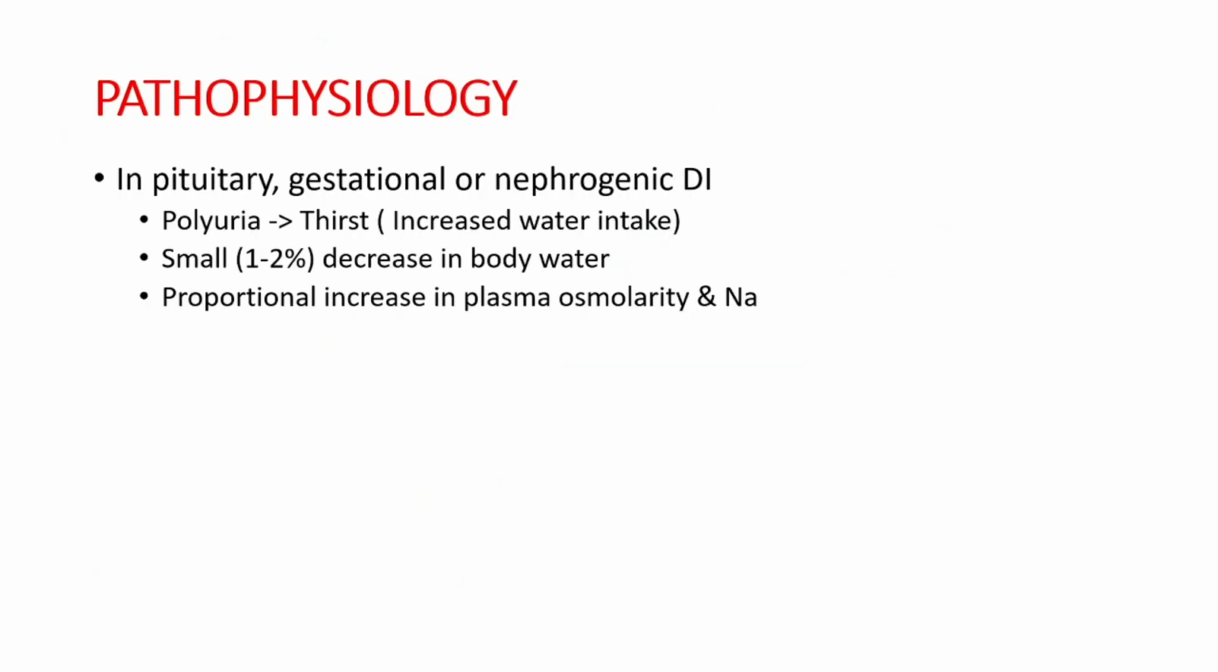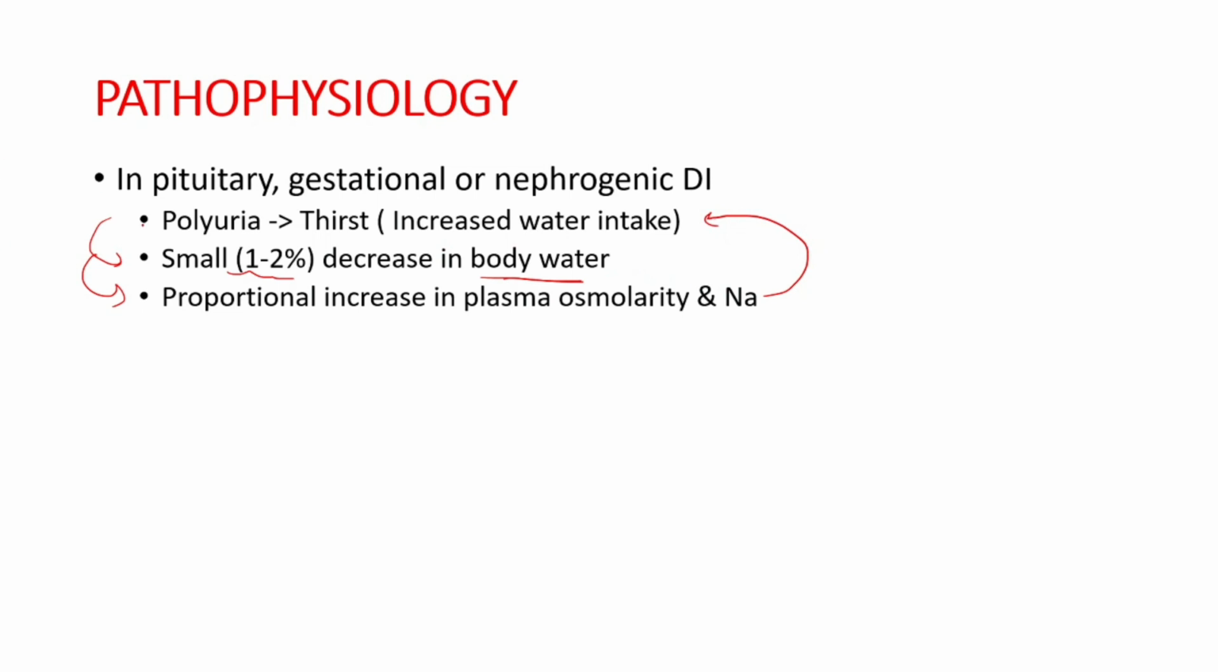Now, when we consider the pathophysiology, it is similar for pituitary, gestational, or nephrogenic diabetes insipidus. What happens is, due to polyuria, there is a small decrease in the body water, about 1 to 2% decrease in the body water, along with proportional increase in the plasma osmolarity and sodium. This in turn leads to increased thirst and increased water intake.